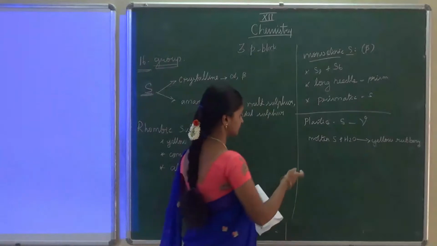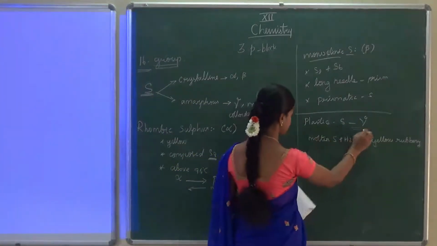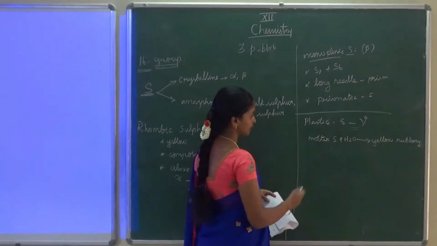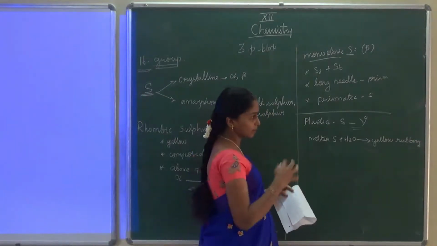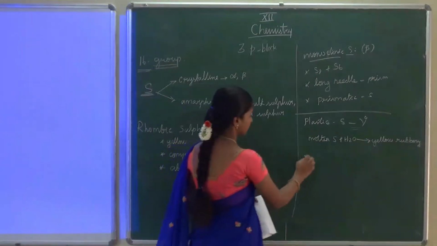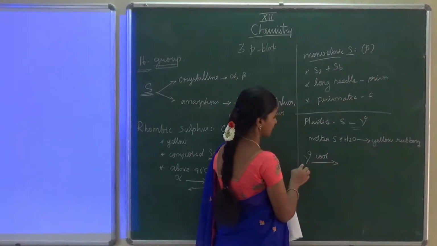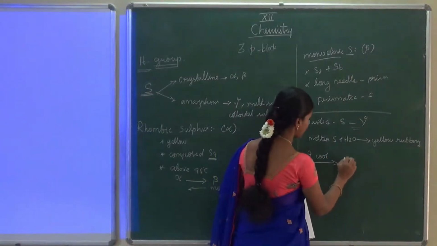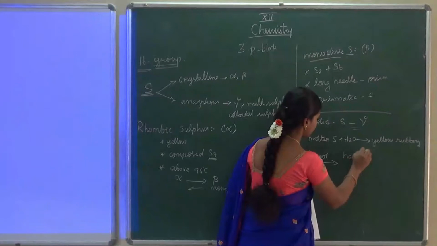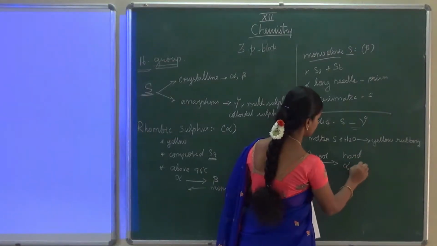It is soft and we can stretch it, so that's why we call this plastic sulfur. On cooling, the plastic sulfur becomes very hard and is converted into rhombic sulfur.